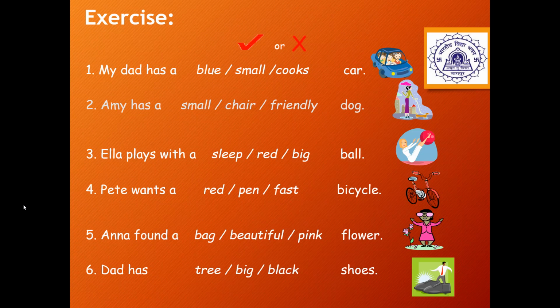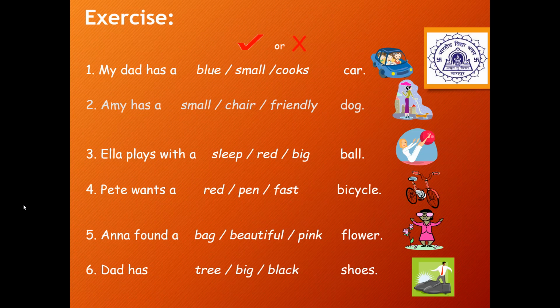Pete wants a red pen, fast bicycle. So it is red in color as it is shown in the picture. So red is the suitable adjective here, and a bicycle is also fast by nature. So the correct adjectives are Peter wants a red bicycle, or Peter wants a fast bicycle.